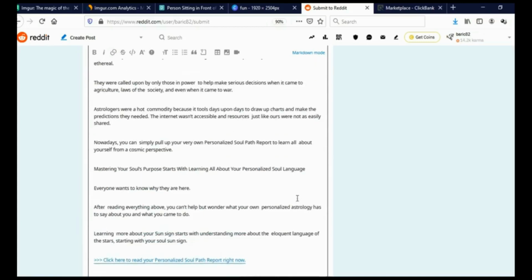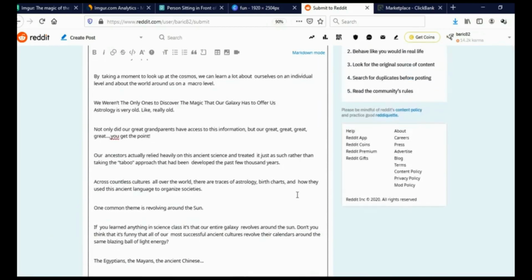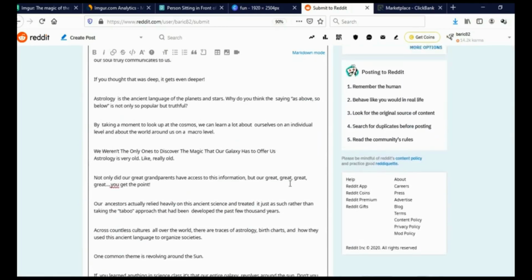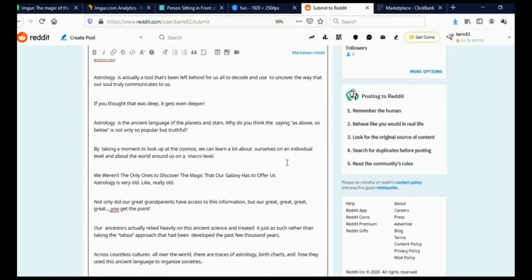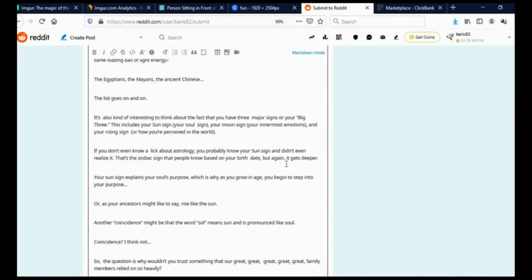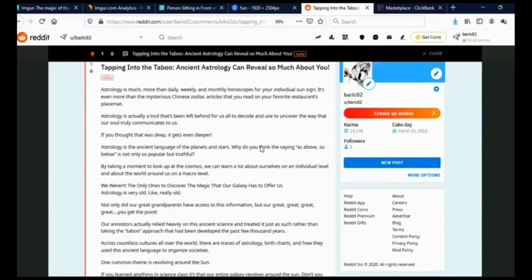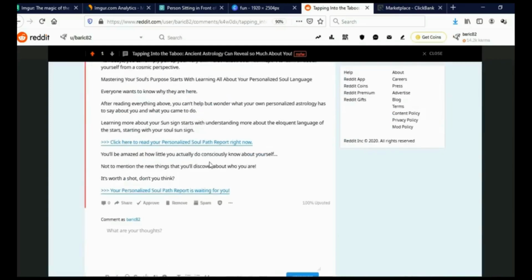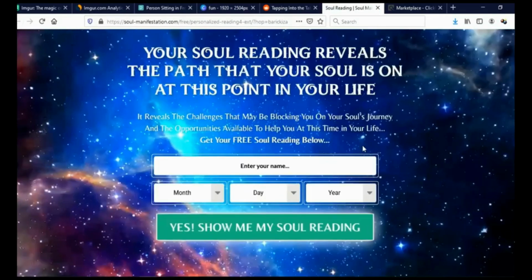And of course, you will make this article look better because you will add some photos, you will add better formatting. I didn't do that because I just wish to show you how this works. And you can find photos on their affiliate tools page, or you can use photos from Pexels that you can use on this article. And after you finish everything, just click here on post. And this is our article, and if I click on this link, it will take me to our ClickBank product. Just give it a second to upload. And as you can see, this is the ClickBank product that we are actually promoting.